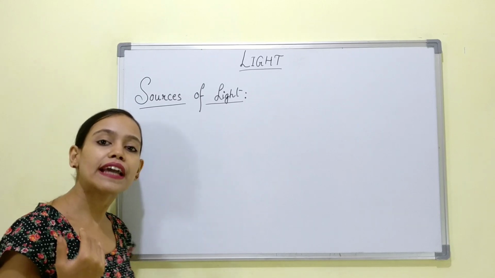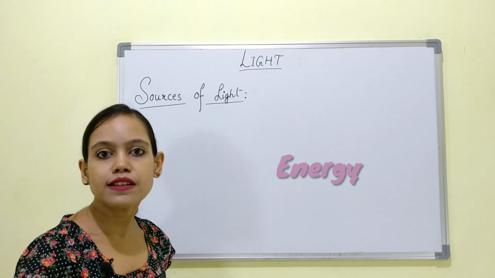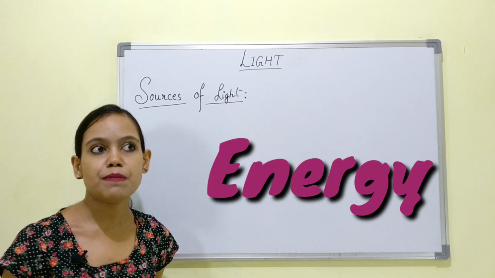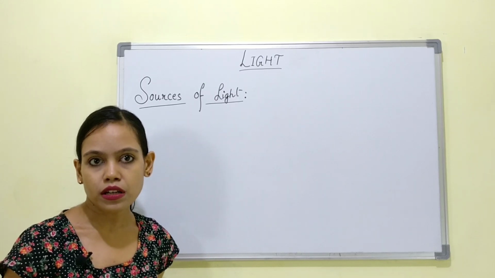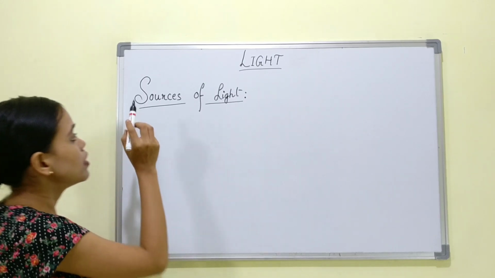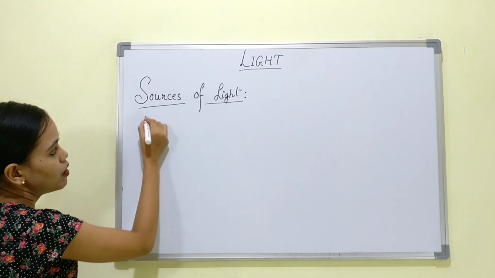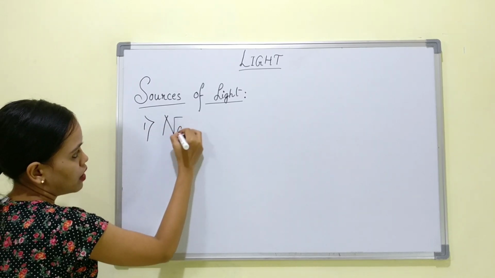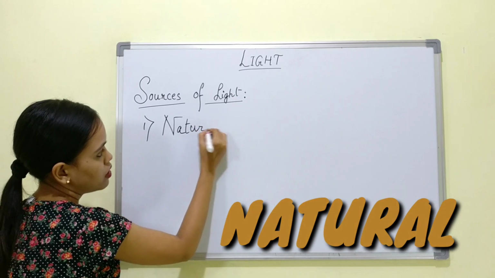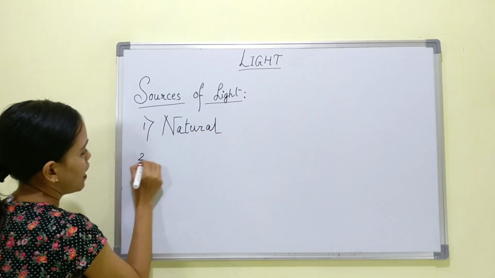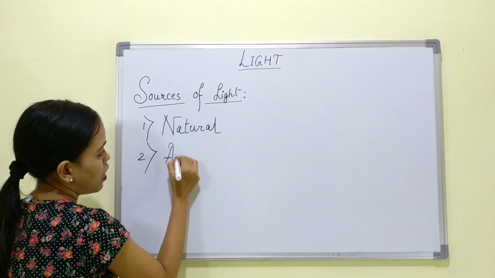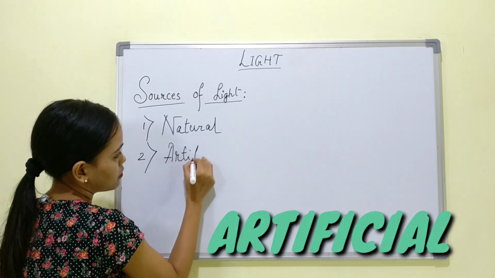Now, how do we get to see light? Light is an energy, so we can't just make it and show it, right? So basically, the sources of light can be both natural and artificial.